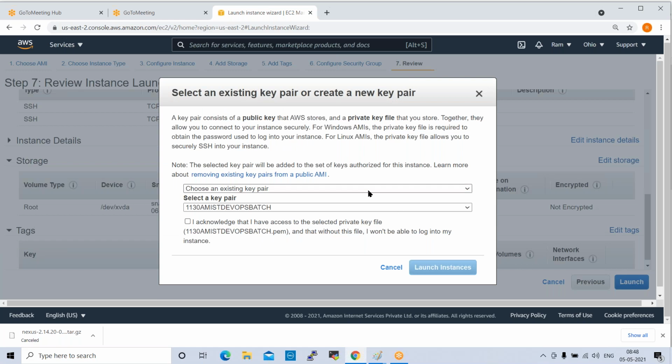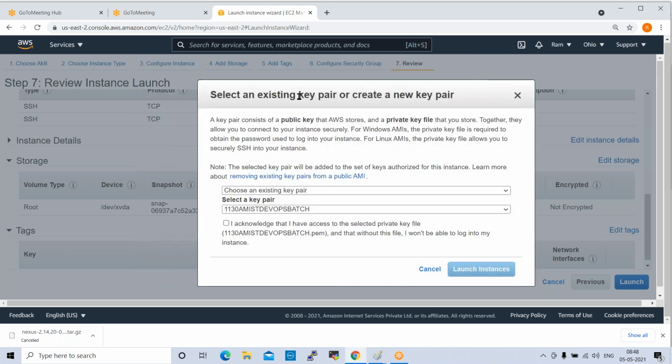So now it is asking for a key pair. Okay, so a key pair is nothing but a dedicated key. One key will be available for every server. Using that key only you can connect to our instance. So if you lose this key, we cannot connect to our instance. Okay, so that is why these keys will be saved in different places in real projects.